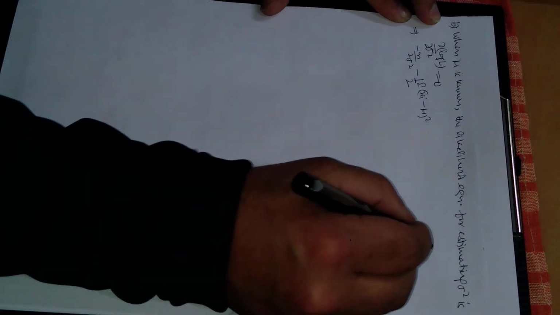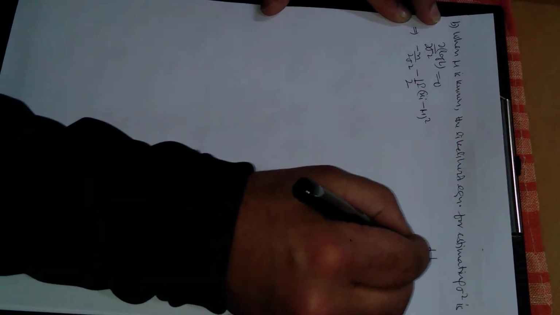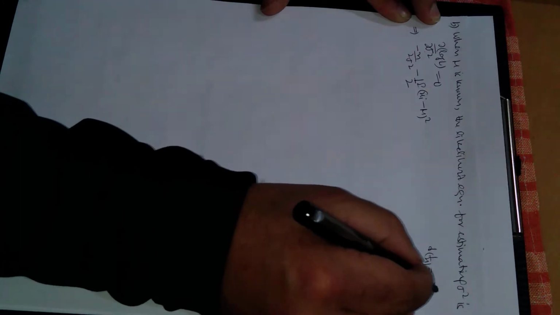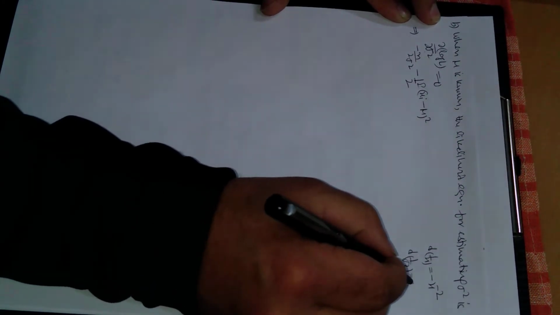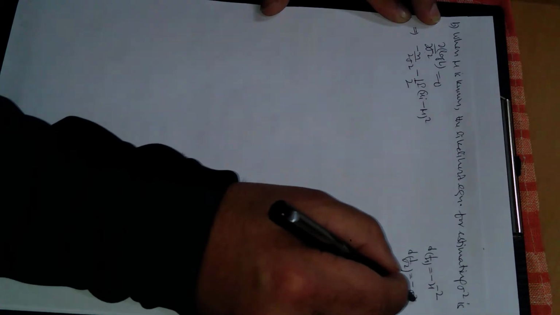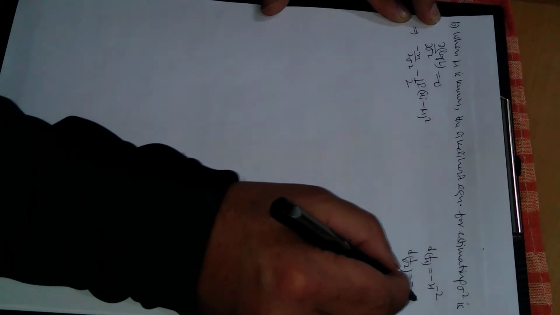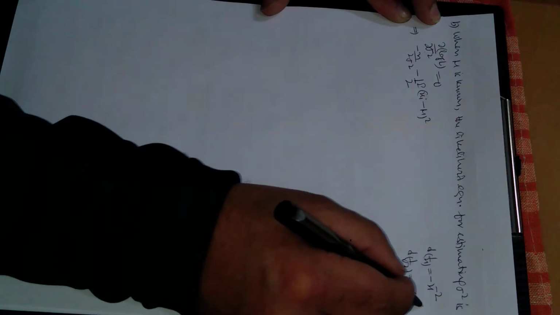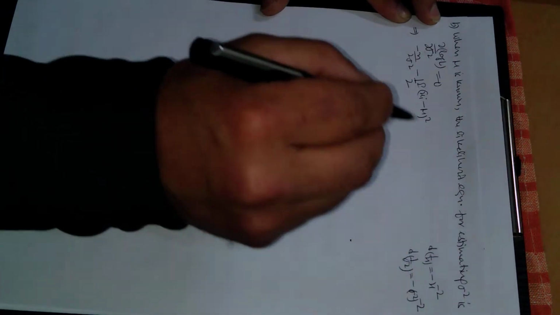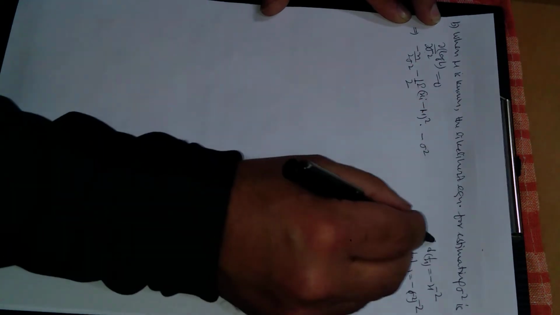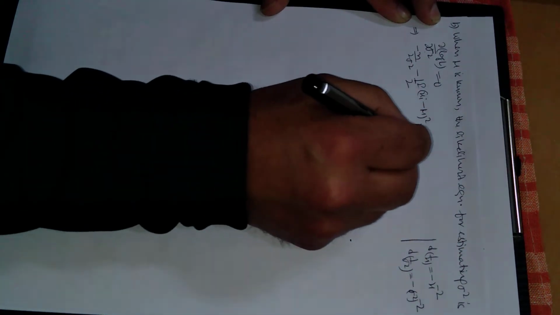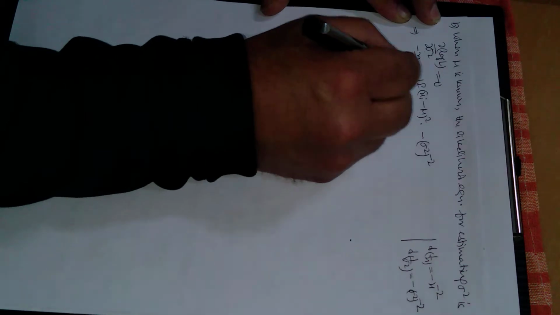Next, we know derivative of 1 upon x is minus x raised to power minus 2, it means derivative of 1 upon sigma square will be minus sigma square raised to power minus 2 in this way, right? So this will be into minus sigma square raised to power minus 2, because this factor is constant, equal to 0.